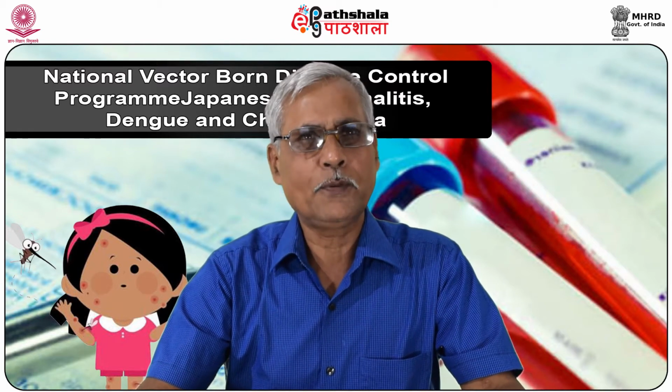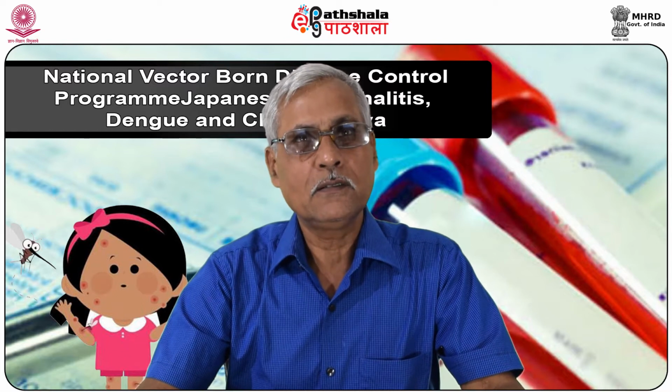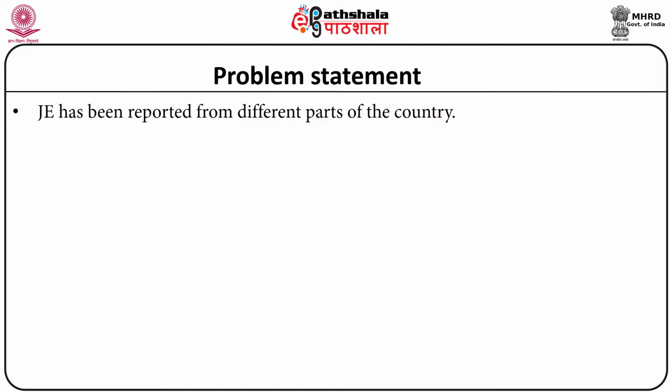JE has been reported from different parts of the country in India. The first case came to our knowledge in the year 1955, and it was detected by CMC Vellore. The disease is endemic.